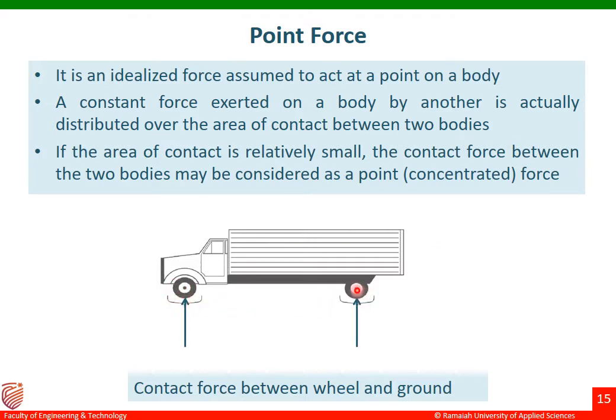The first point of contact is here and the second point of contact is here. A constant force exerted on a body by another is actually distributed over the area of contact between two bodies. If the area of contact is relatively small, the contact force between the two bodies may be considered as a point or else concentrated force.